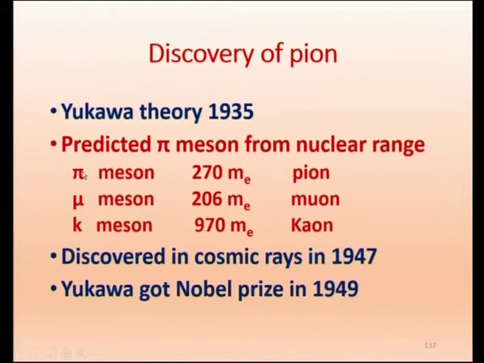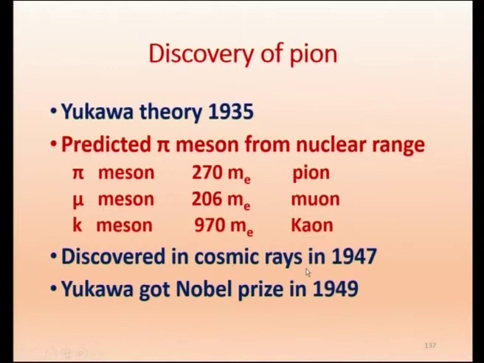Yukawa never called it the pi meson theory, he only called it the meson theory because it was only predicted. When the 3 particles were experimentally found in cosmic radiation, the 270 MeV one corresponded to what Yukawa predicted.